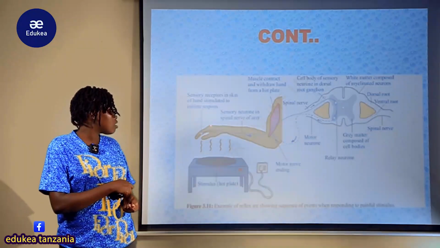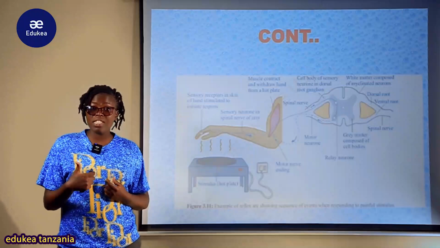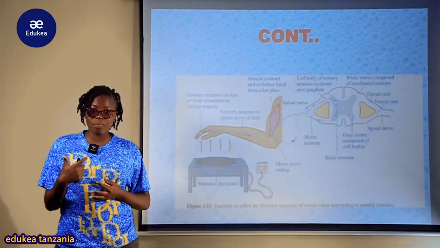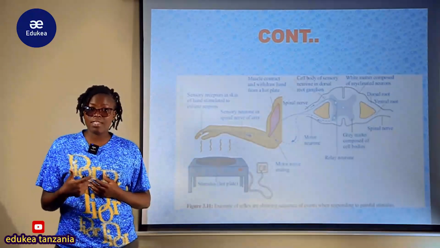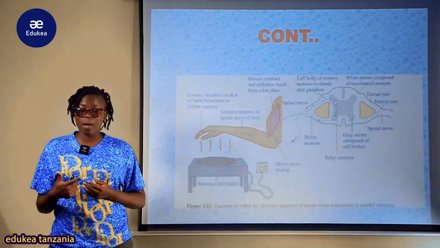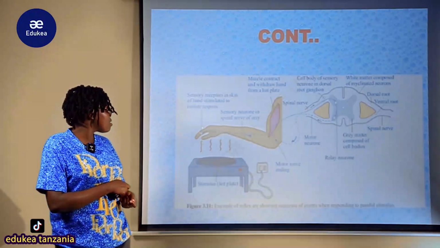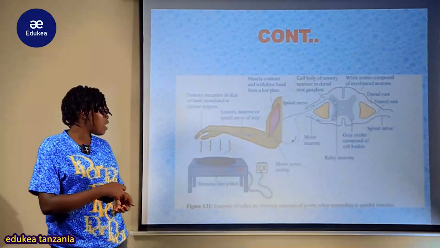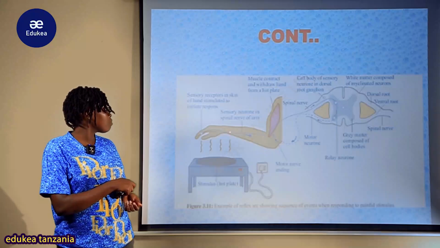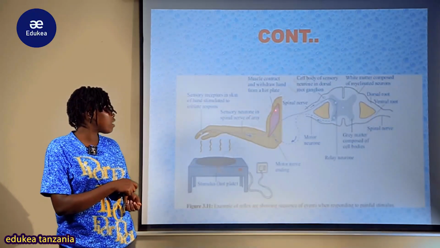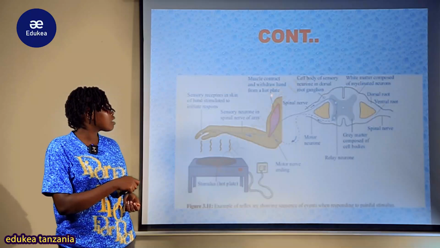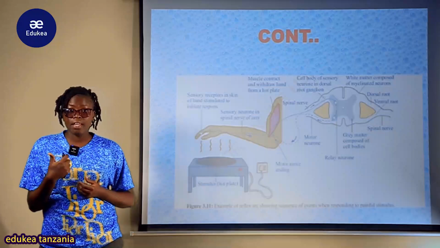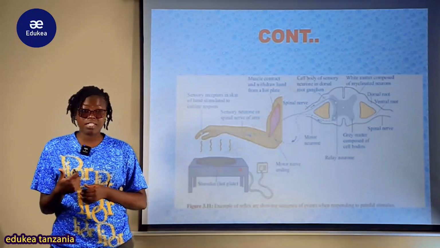So the information, so this heat here is sensed by the sensory organ, which is the skin. So that is the receptor now. Here the hot temperature is what the receptors detect, which is carried by the sensory neurons to the central nervous system, which is the spinal cord. So after sensing, the sensory receptor in the skin of the hand is stimulated to initiate the response. After that, the information goes through the sensory neuron in the spinal nerves of an arm, into the spinal nerves. On arrival, it is relayed by the intermediate neuron, which is in the gray matter.